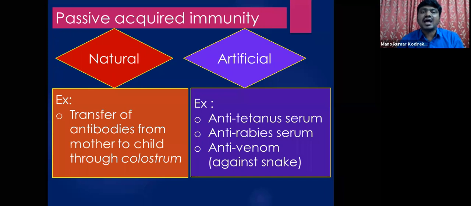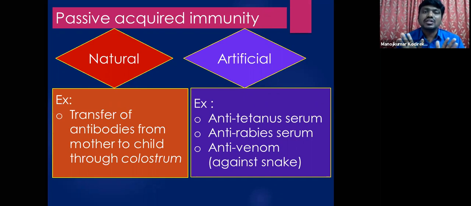As these antibodies are preformed in the immunized donor, here the horse or sheep, they are considered the immunized donors. From their serum, those antibodies are transferred into the person. As these antibodies are transferred from the immunized donor to the recipient, the individual who requires that immunity, this is called artificial passive acquired immunity.